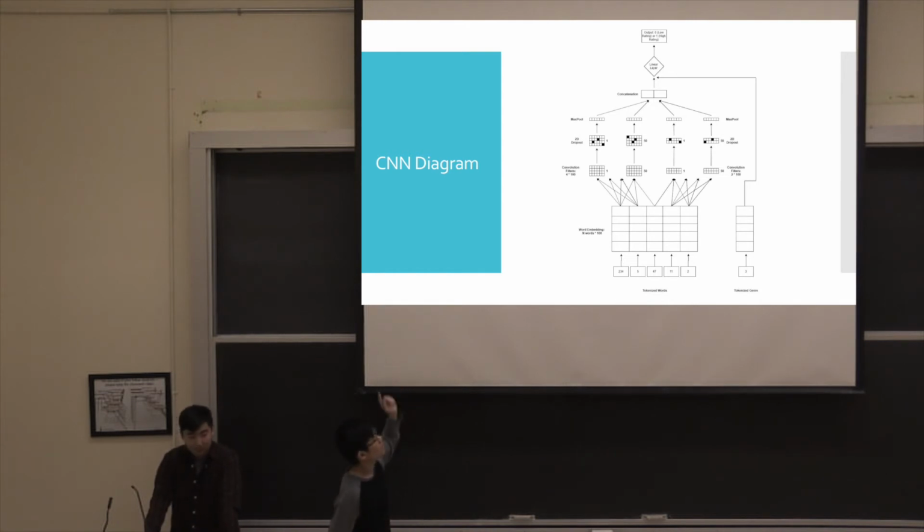And so as you can see, there are 2 different channels, and we added a dropout layer, and then we max pooled it and concatenated it.